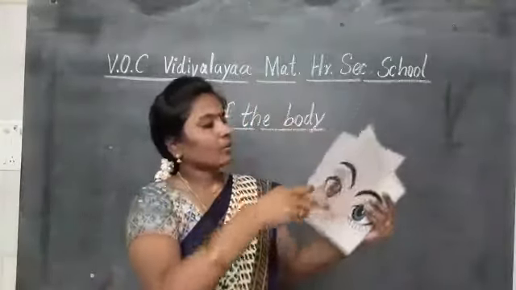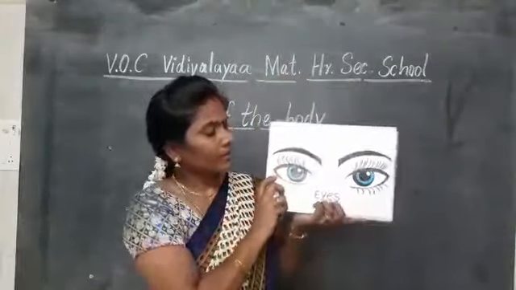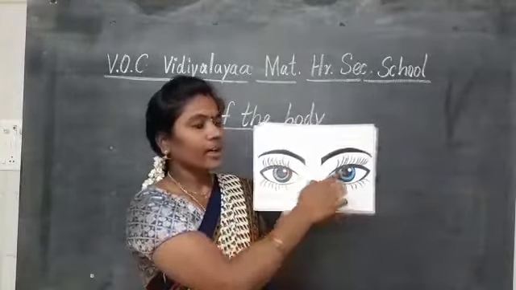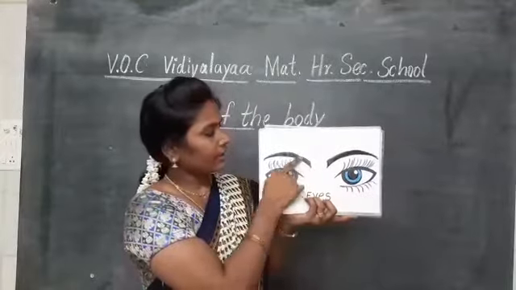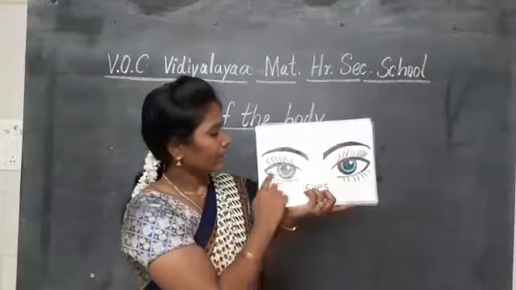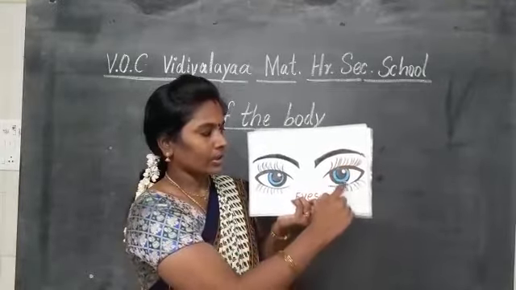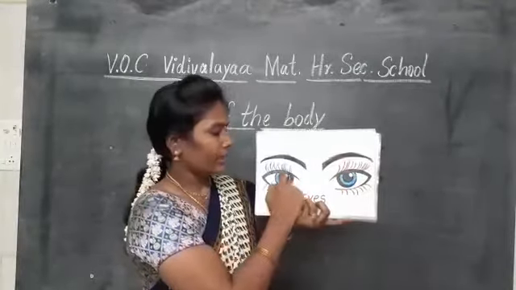Then what are these? These are eyes. See, this is eyebrow. And these are eyelashes. What is this? These are eyelashes.